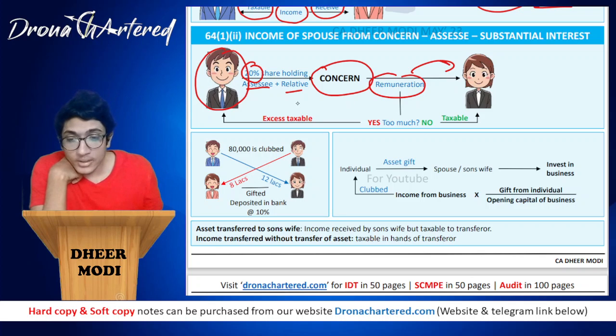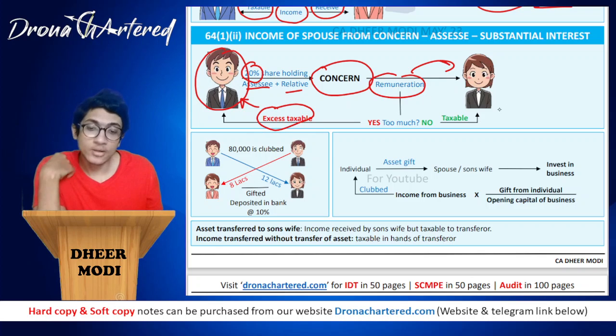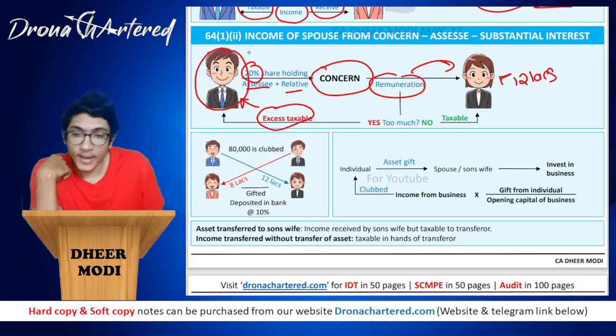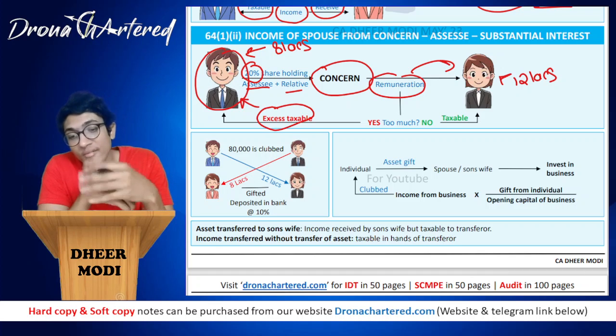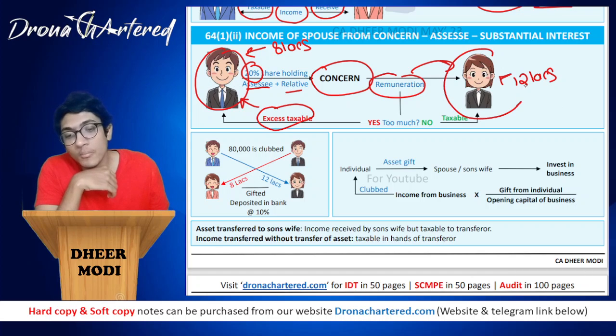So this 8 lakh, that is the excess, will be taxable to him, and 12 lakhs will be taxable to her. This is because it seems this person has substantial interest, therefore they are paying her more money.